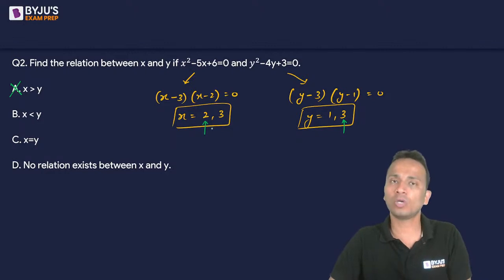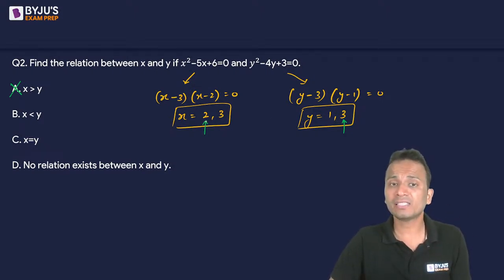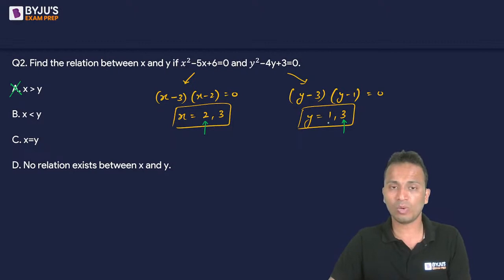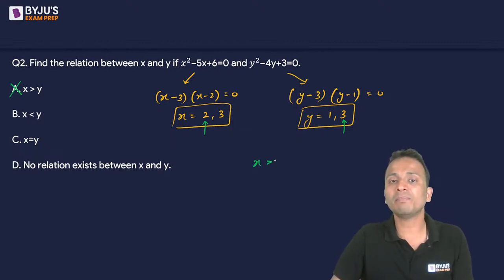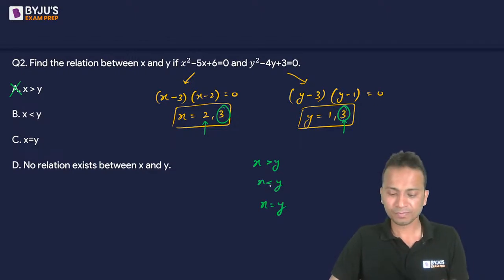x can be smaller than y, and it can also be greater. Okay? So if x is 2, y is 3, x can be less than y. But if x is 3 and y is 1, then x may also be greater than y. So x can be greater than y, x can be less than y, and x and y can also be equal if both of them take the value 3. Okay, fine. Am I clear?